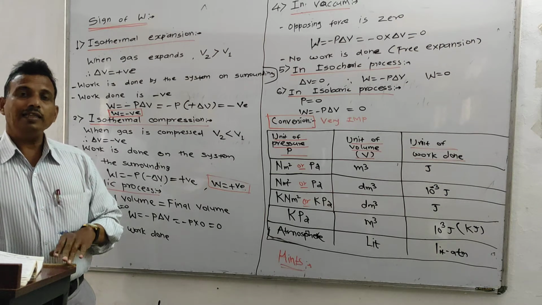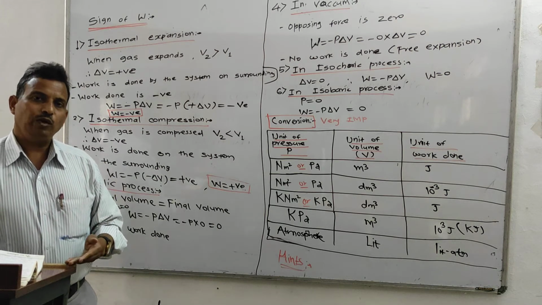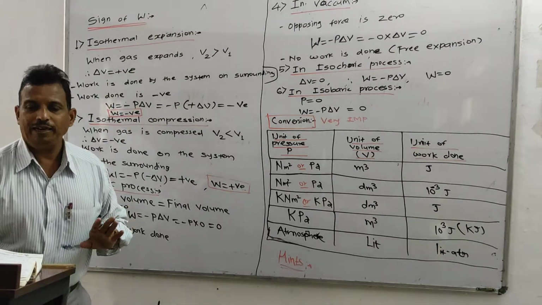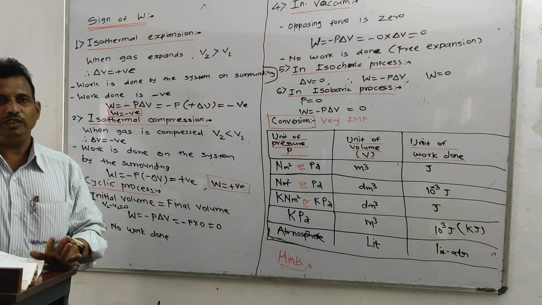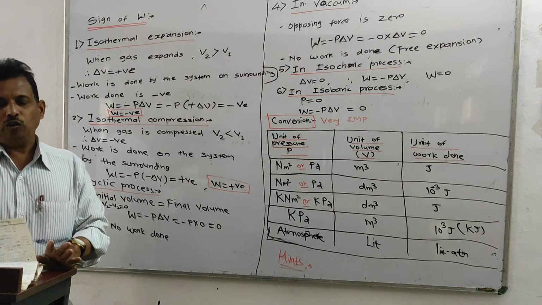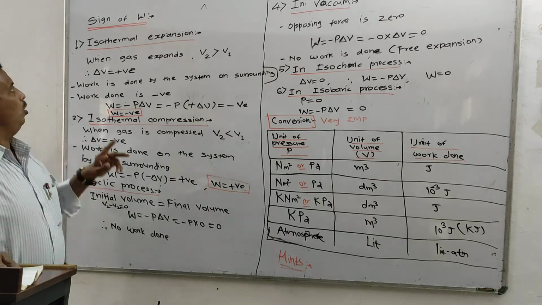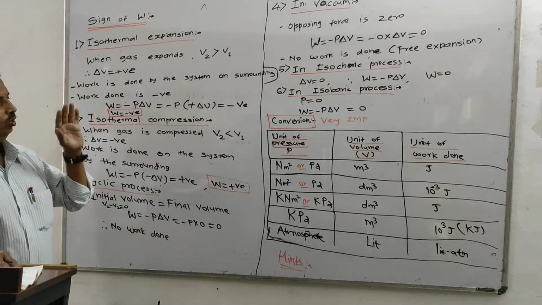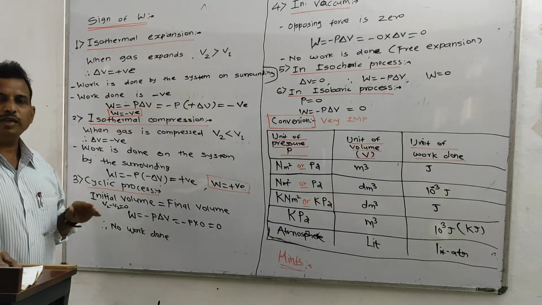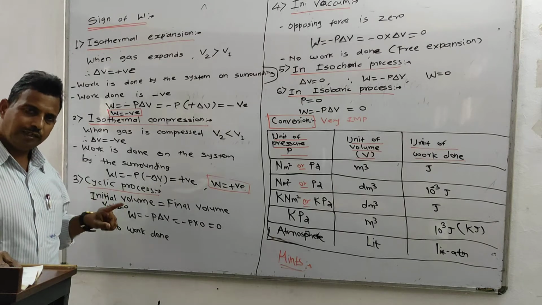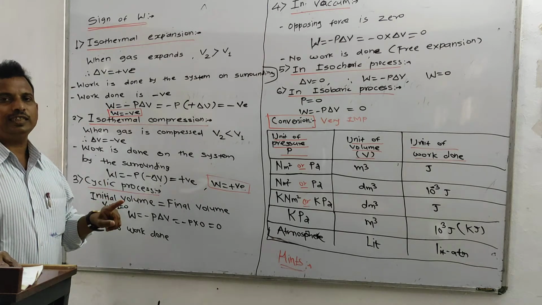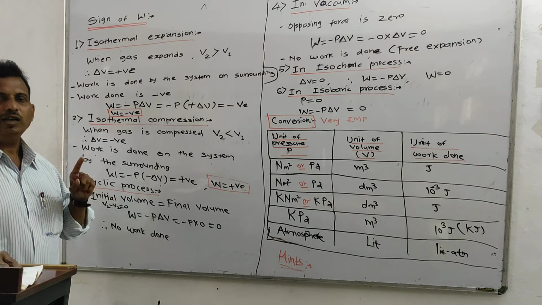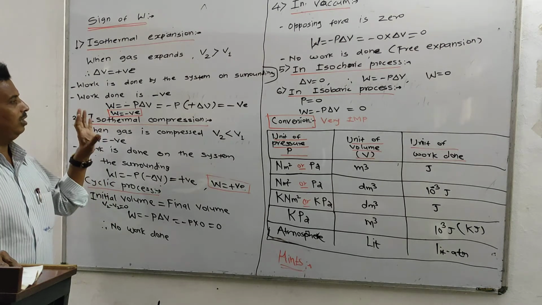Now, regarding the sign of the work done W, we are going to see the different signs and what their meanings are in a particular process. We also saw the different kinds of processes. Now, in the sign of work done, there are 6 cases. These 6 cases are very important as far as the problems are concerned. Besides these 6 cases, the examiner also asks MCQs and problems. So these are very important.